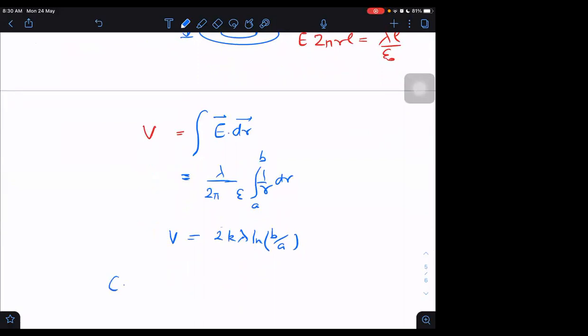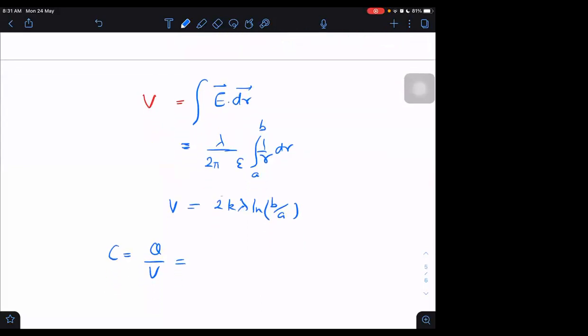Then what is the capacitance finally? Q by V. Where will the terms go?